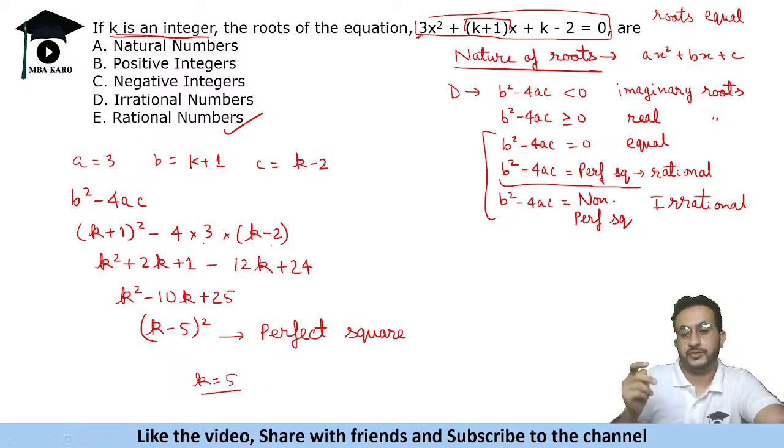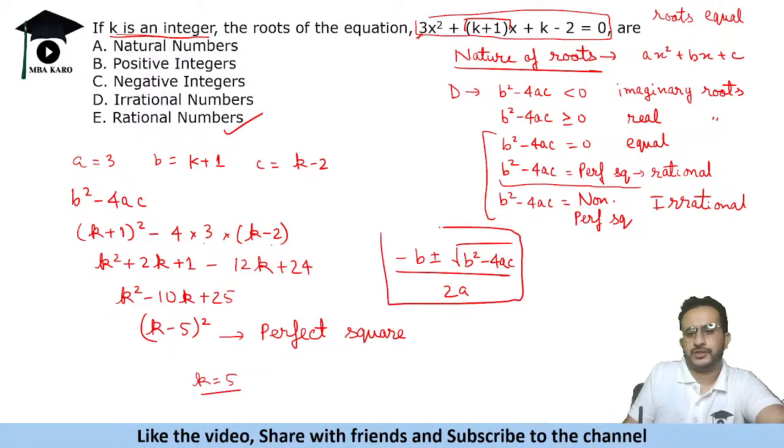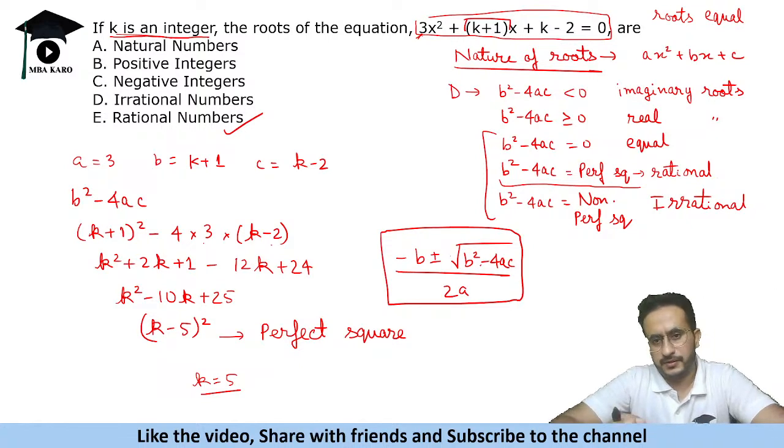जब k 5 होगा then you will get equal roots because your roots are minus b plus minus square root of b square minus 4ac upon 2a. ये होता है हमारा quadratic equation का solution. So if this is equal to 0, then both roots will be minus b upon 2a. Okay? But if this is not equal to 0, अगर देखो ये perfect square है तो ये square root में कुछ integer value आएगी. ठीक है, you are getting some integer value. Integer upon integer is a rational number. Okay, so you will get in this case rational roots.